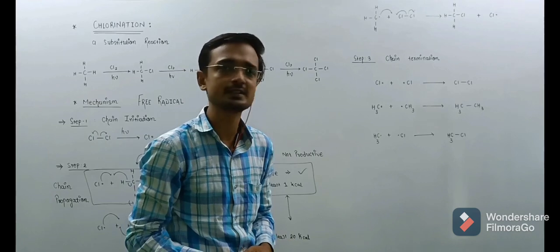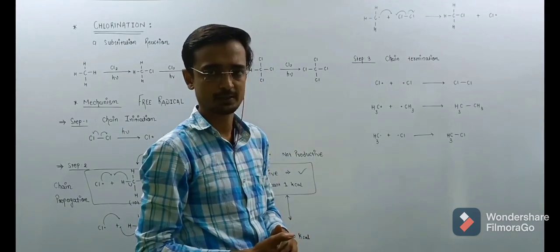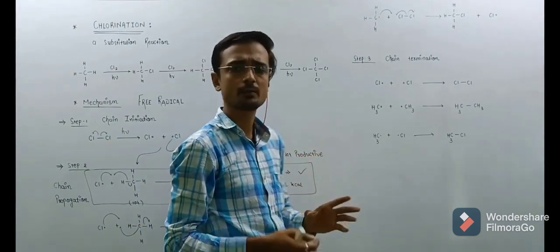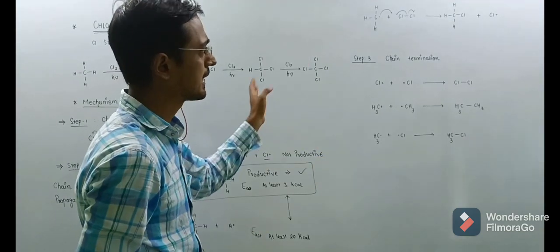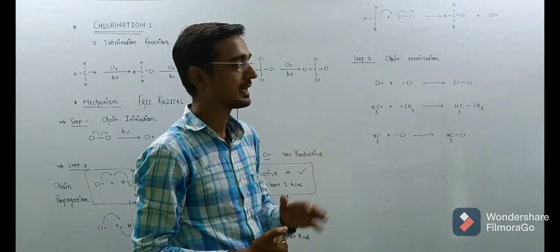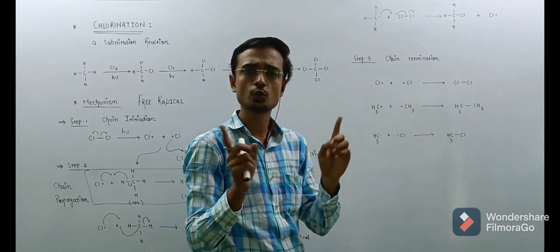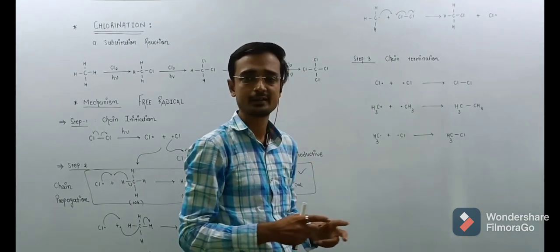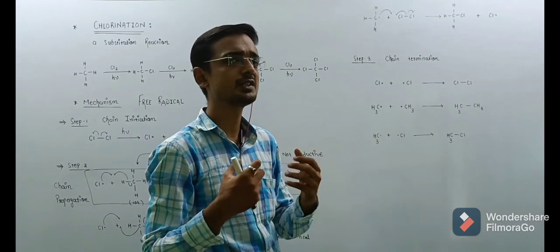After that comes the chain termination step, the last step, in which two free radicals combine and produce a stable molecule.